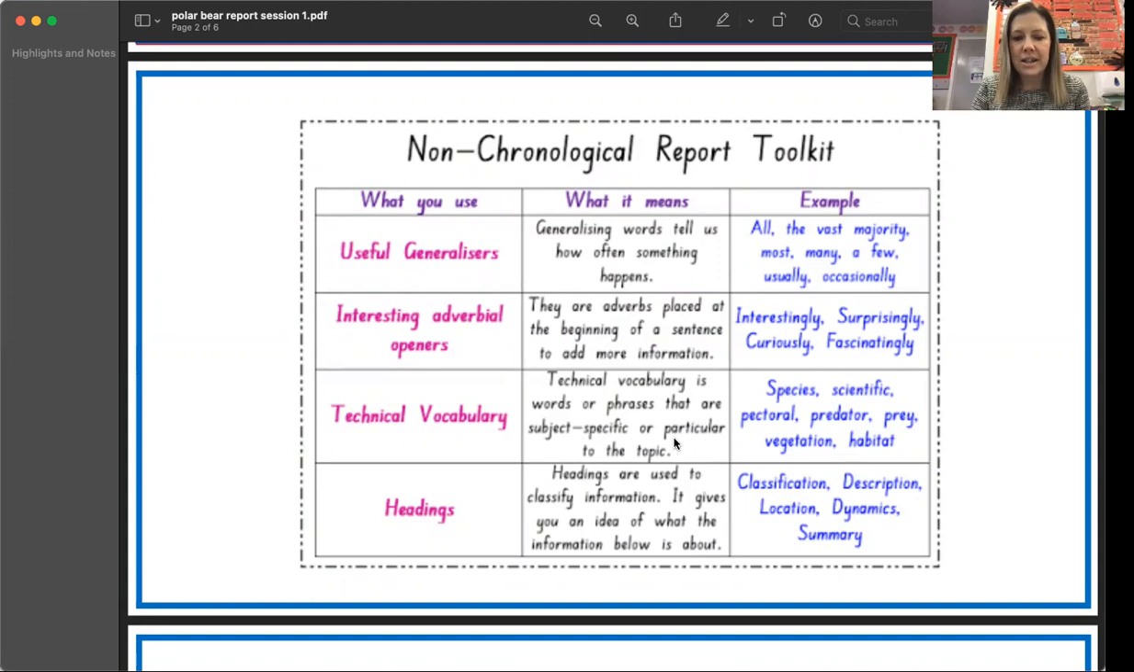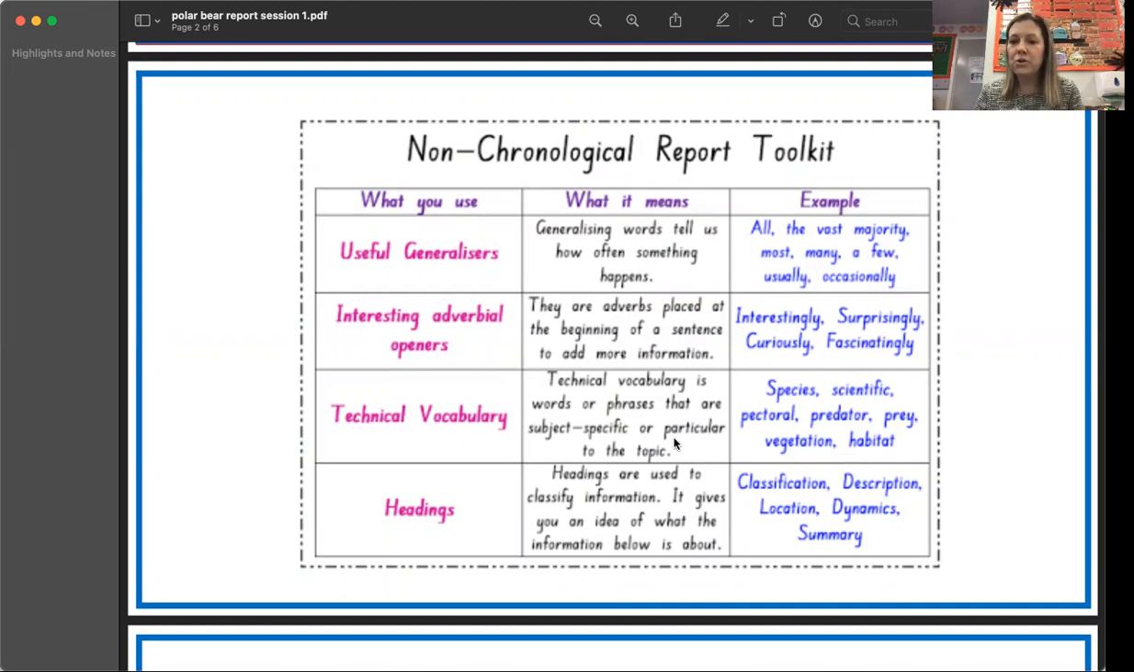Now, generalizers are words that are often found in non-fiction books because they're a good way of explaining how often something happens, which is really important when writing a non-fiction text, because we can't say polar bears live in dens or polar bears all eat fish, because we don't know for sure that that is what happens. And so when you write a non-fiction text, it has to be fact.